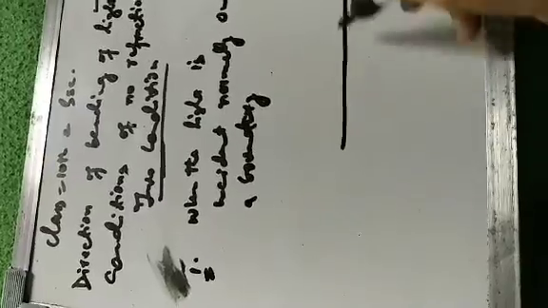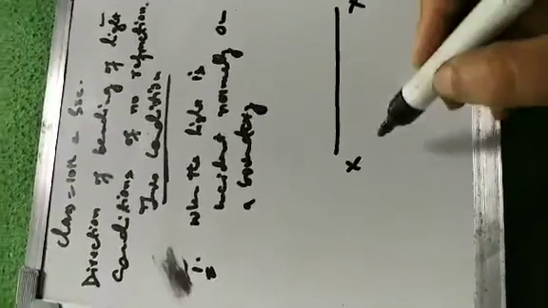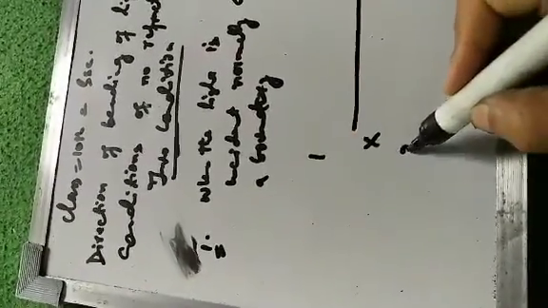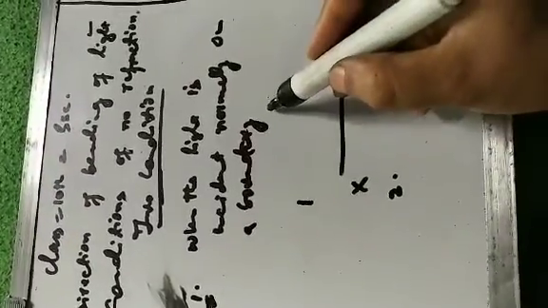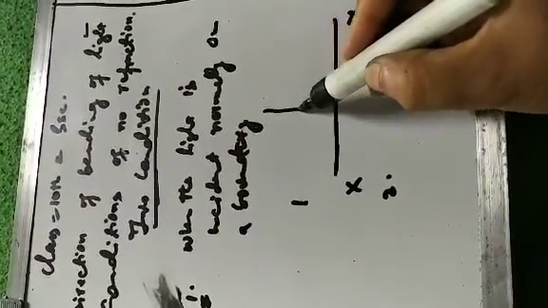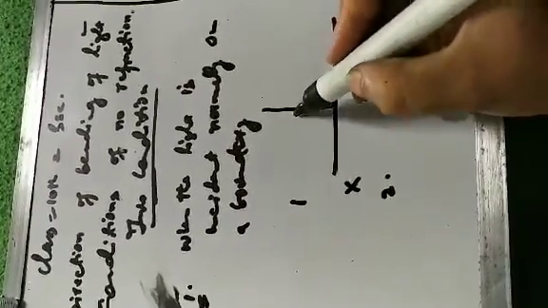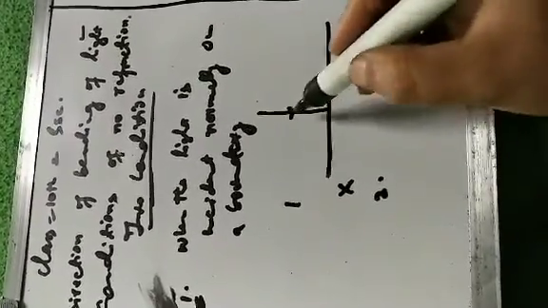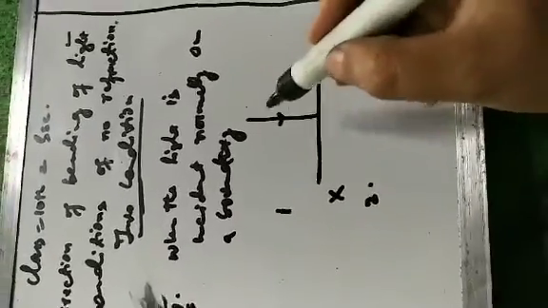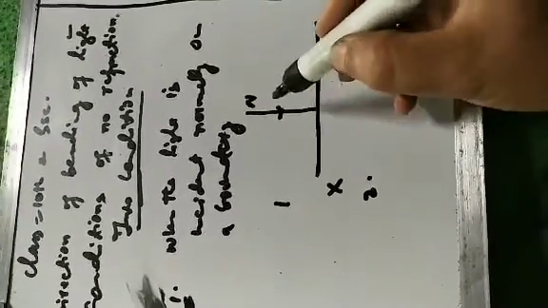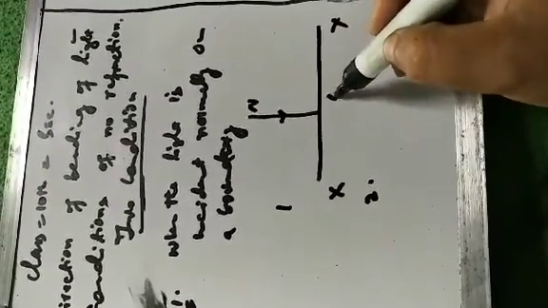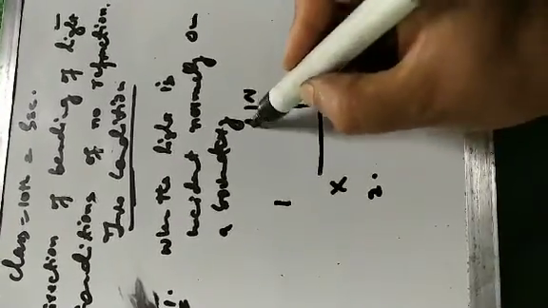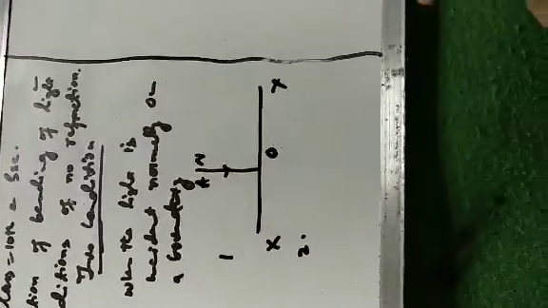So this is the boundary XY or interface which separates medium 1 and medium 2. The incident ray is along the normal. The light is incident along the normal. This is NO, the normal, and this is also the incident ray AO.